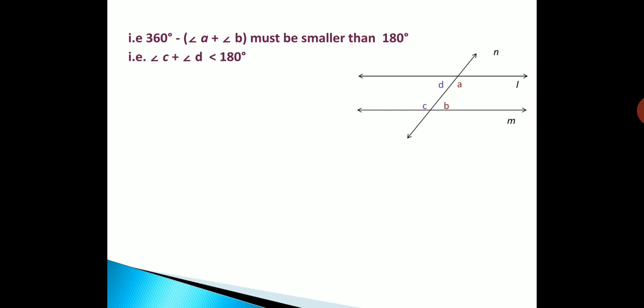So if we assume that angle A plus angle B is 190 degrees, which is greater than 180 degrees, then 360 degrees minus this sum, that is 190 degrees, will be smaller than 180 degrees, that is 170 degrees. So we can write the statement as angle C plus angle D is smaller than 180 degrees.